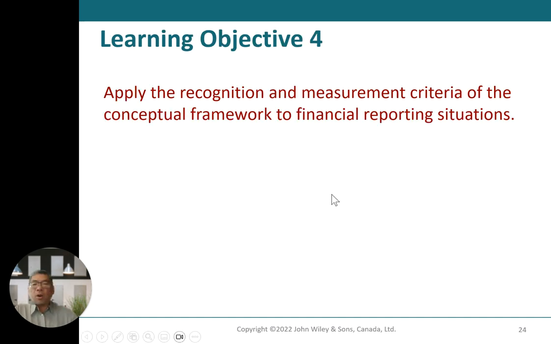Learning objective number 4: applying the recognition and measurement criteria of the conceptual framework to financial reporting situations.